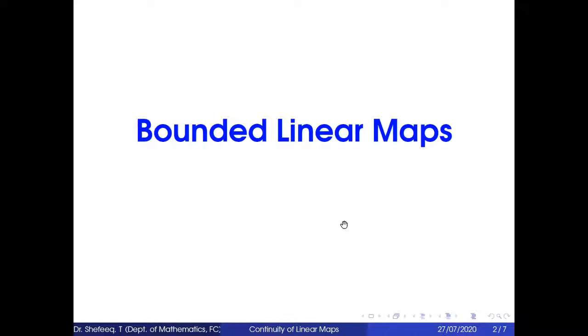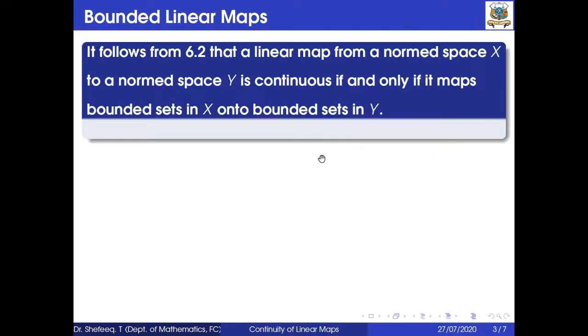Hi all, in this lecture we will discuss bounded linear maps. We have observed from 6.2 that a linear map from a normed space X to a normed space Y is continuous if and only if it maps bounded sets in X onto bounded sets in Y. We can easily prove this result.